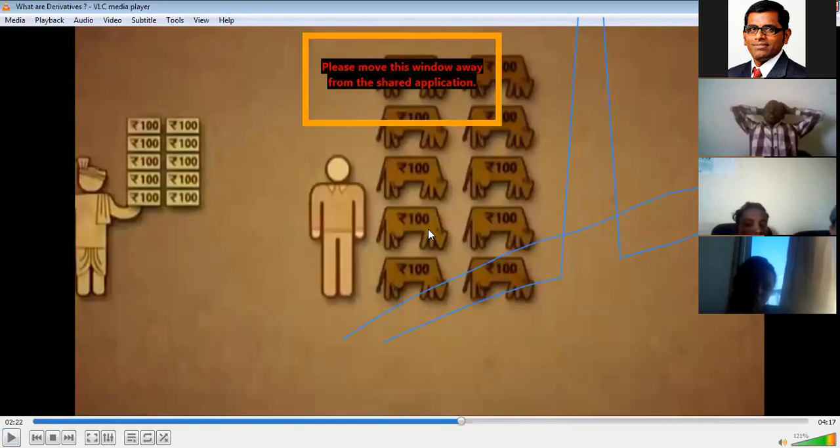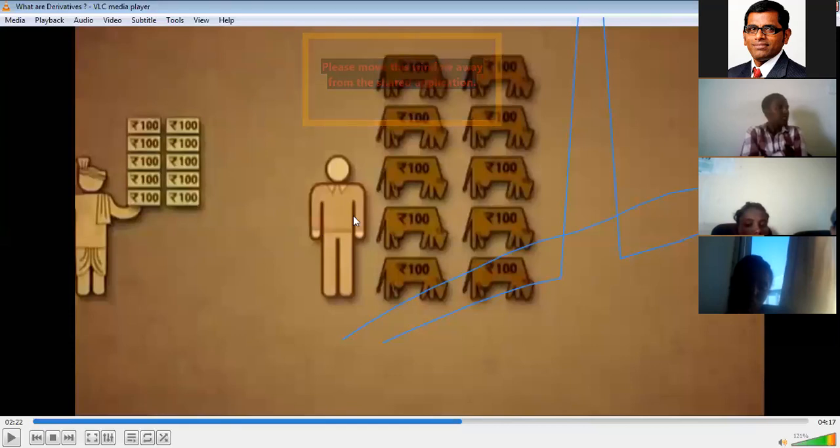Instead of buying a cow at 200, the investor has agreed with the farmer at 100. So each cow may give a profit of 100 if the cow price goes up to 200. So the investor also may benefit here. If the cow price goes down, then the investor may get a loss and the farmer may get a profit.